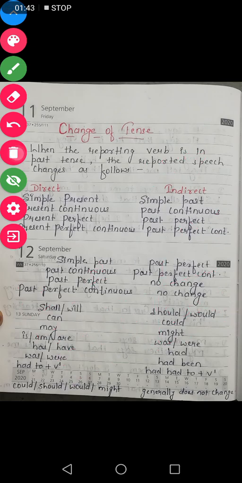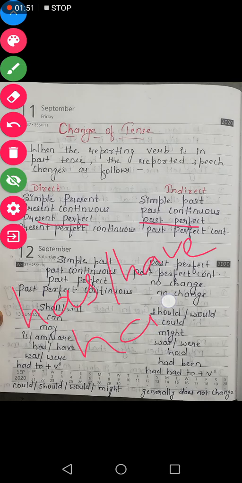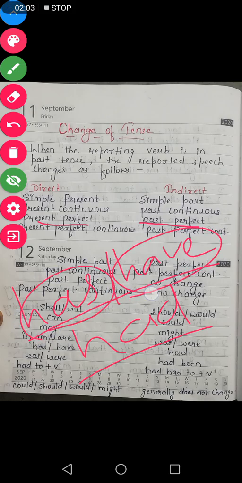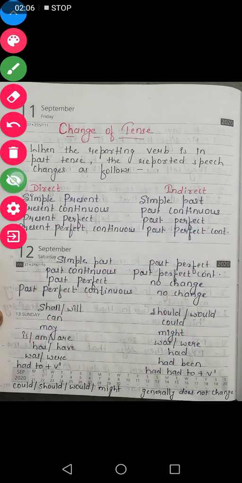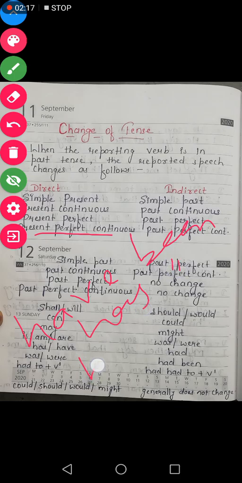Clear? Again, in present perfect we use has, have. In past perfect, we use had. It means if we have has, have in the reported speech, then while changing it into indirect speech, we will change either has or have into had. In the same way, in present perfect continuous, what do we have there? Have been or has been. Has been or have been changes into had been.